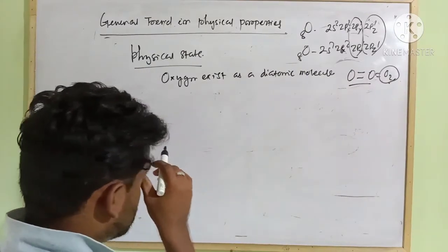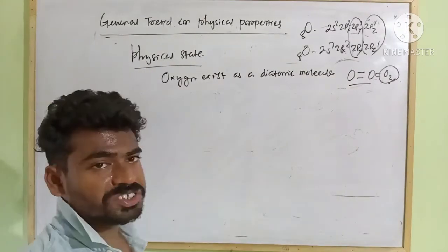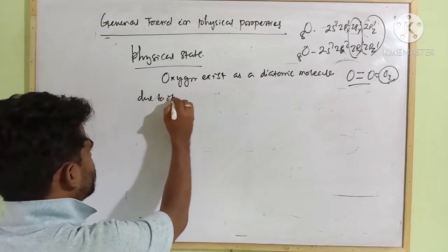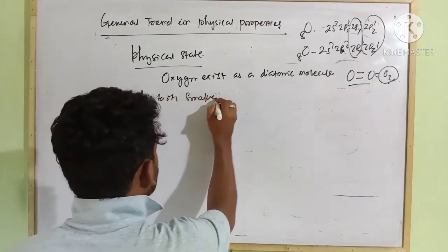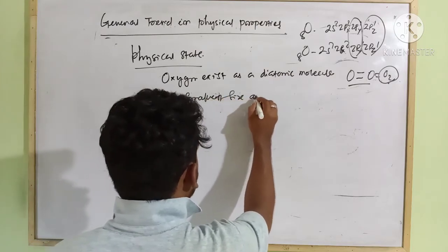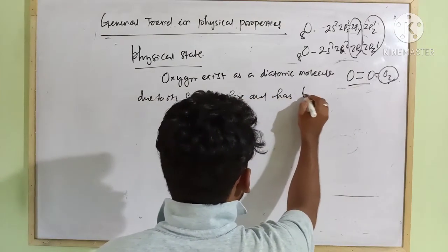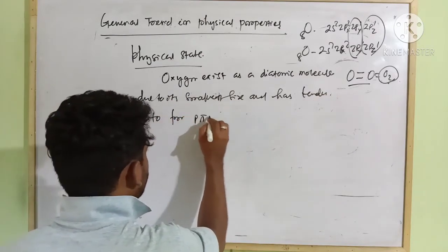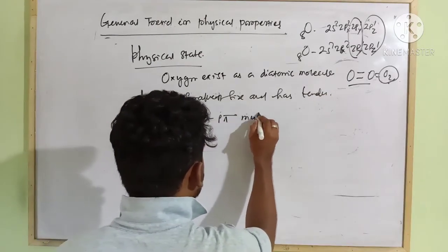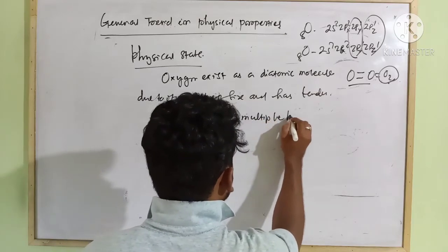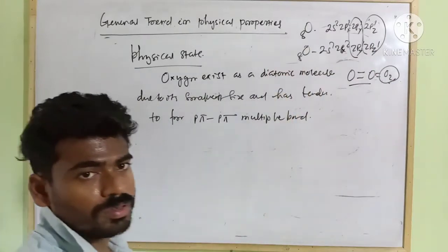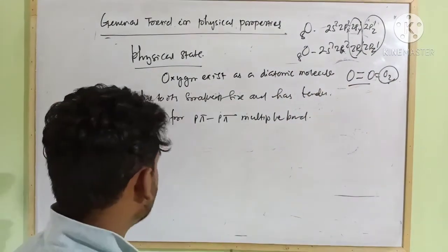Oxygen exists as a diatomic molecule due to its smallest size, and it has a tendency to form p pi multiple bonds.